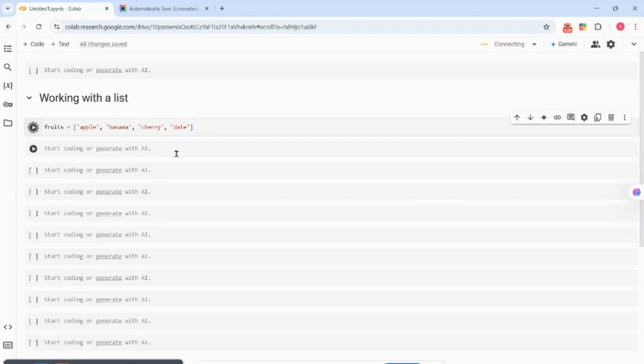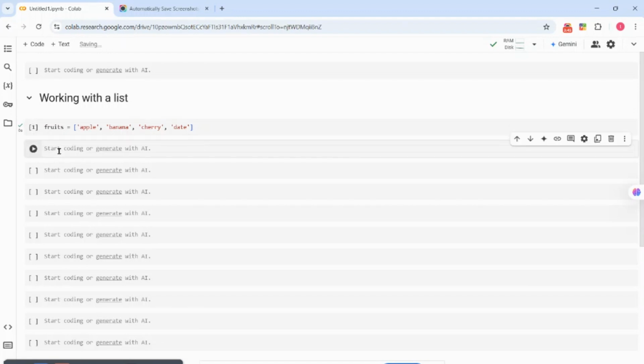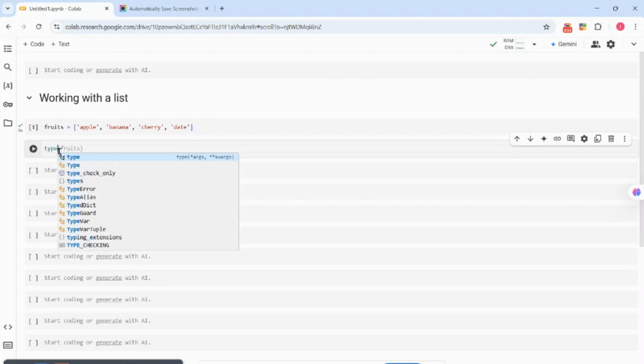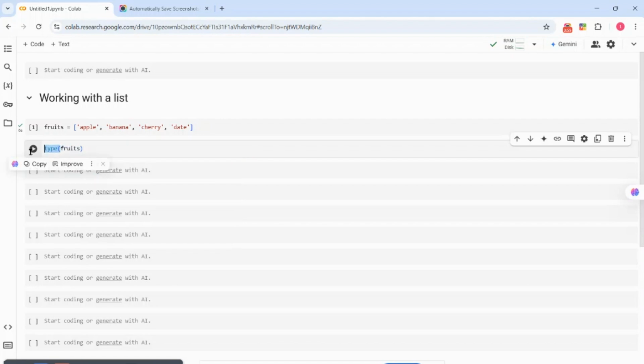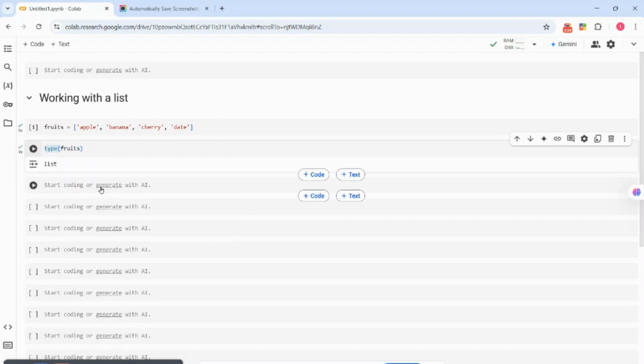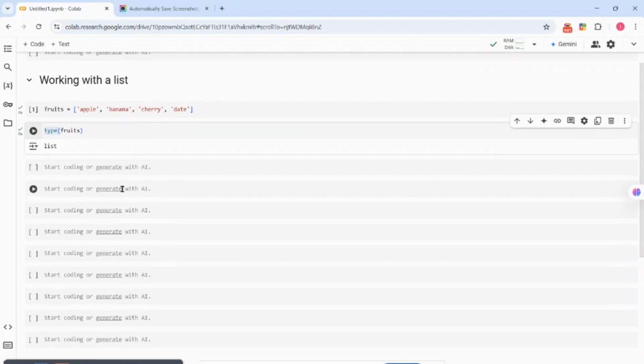The major difference between assigning a variable and creating a list is putting the items in brackets, so that Python will know that fruit is a variable where you are storing all these fruits. If we call the type of fruit, see, it's showing us we have a list. So in this case, fruit is a list which contains apple, banana, cherry, and date.